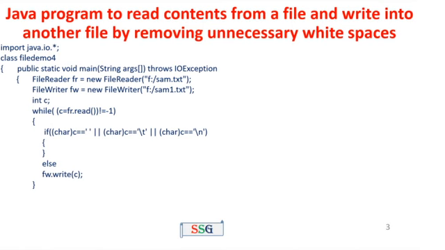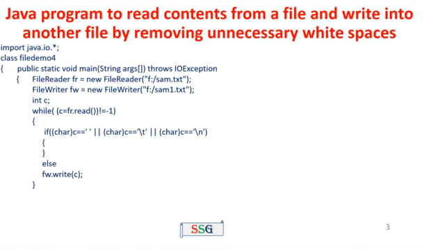If the c value equals empty space, logical or, c equals tab, logical or, c equals \n, that means empty space, tab key, or new line is present in the input file, you need not do anything. Suppose the reading character is not an empty space, tab key or new line, then write the contents to the output file, that is the file writer.